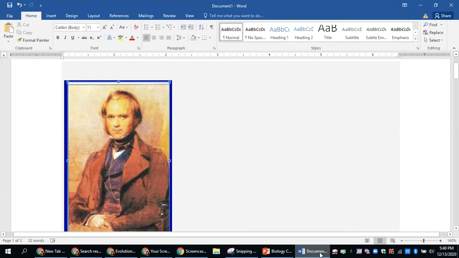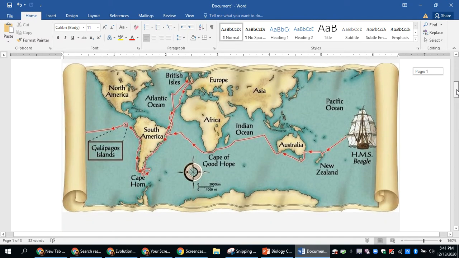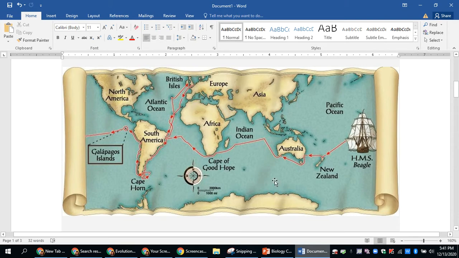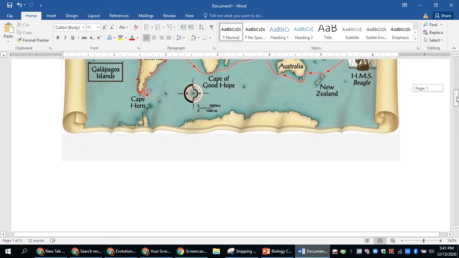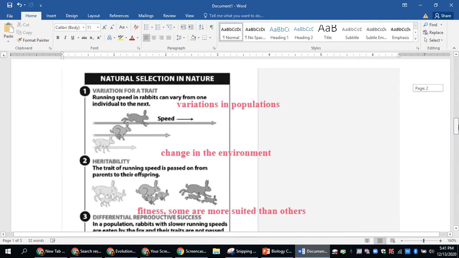In looking at how things change over time and studying the six kingdoms, we can't talk about that without looking at this man here, Charles Darwin. In the 1800s, he took a 5-year trip around the world on a ship called the HMS Beagle and took lots of notes and observations about living things all over the world and compared them to not only things that were alive at that time, but a lot of fossils that he found. And he's credited with coming up with the explanation for how things change, and that explanation is natural selection.